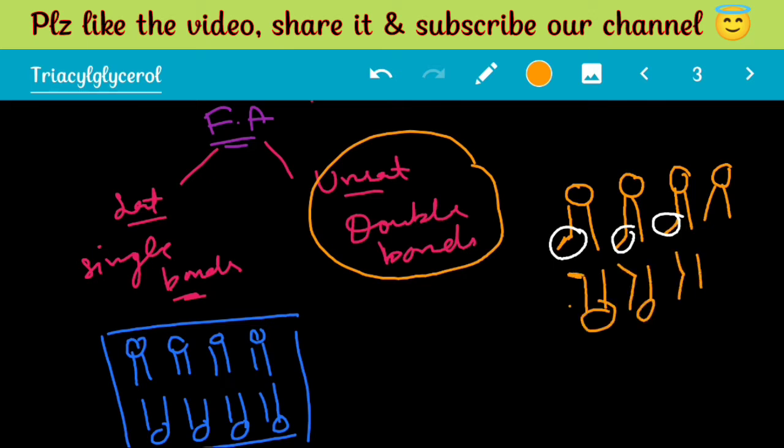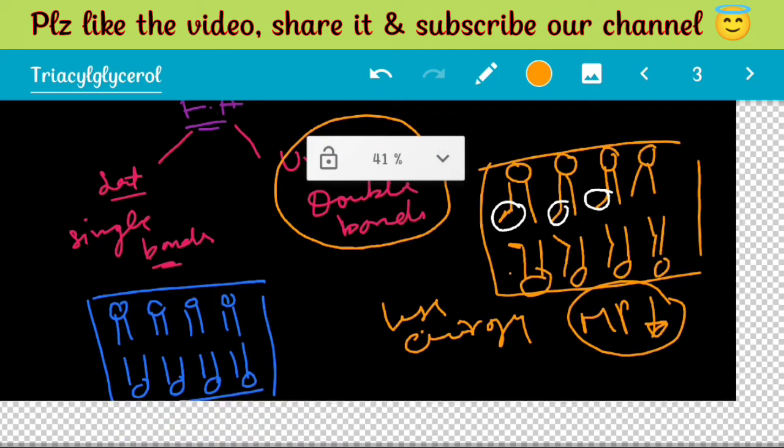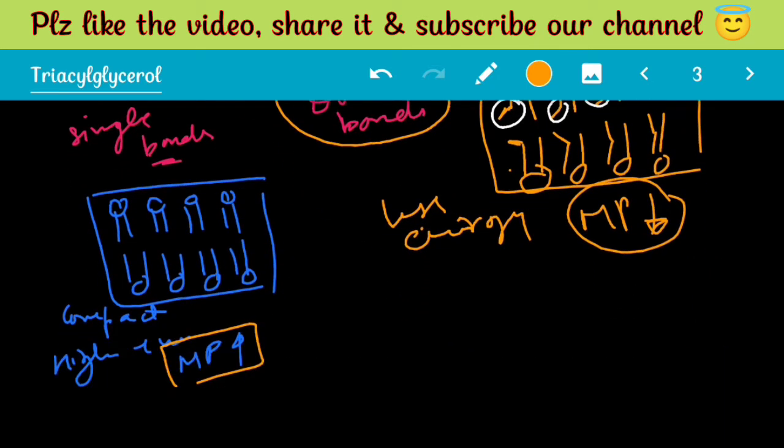They are not much compact, so less energy is required to destabilize them, and as a result, the melting point will be lower. So what we get to know from all this discussion is that saturated fatty acids have a high melting point, while unsaturated fatty acids have a low melting point.